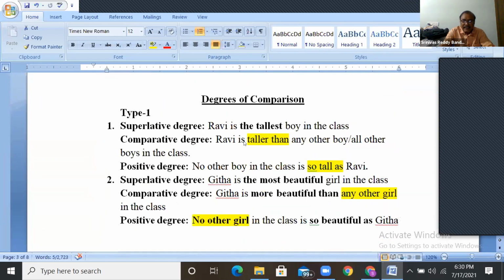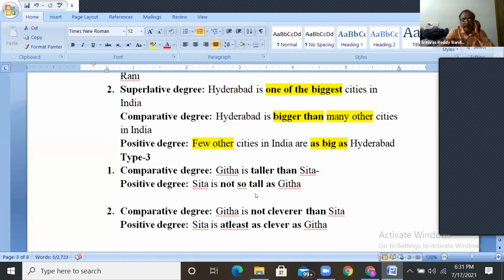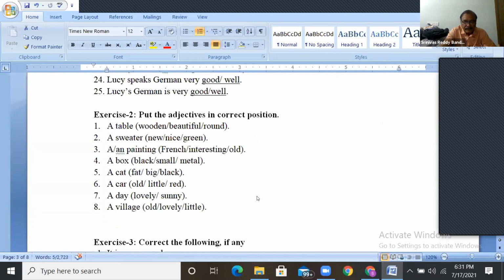If it is just the tallest, then here it is "any other" or "all other"; in positive, "no other". The most beautiful means more beautiful than any other; here, "no other". If you just remember this, it is easy. Don't worry about it.